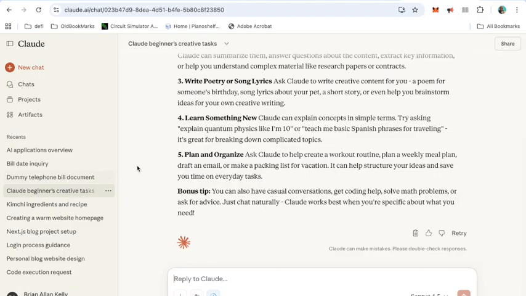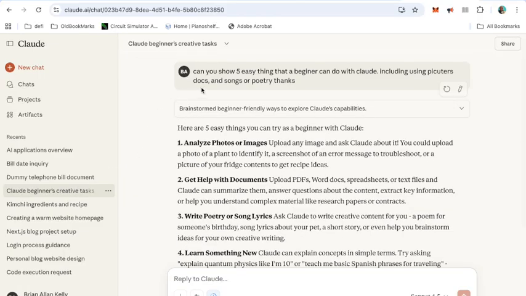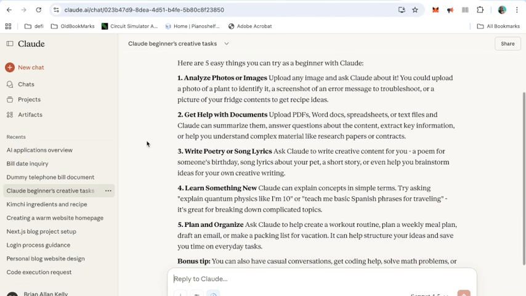I'll click into one. This is the one I asked. If you go up the top here, you can see what I asked: can you show 5 easy things that a beginner can do with Claude, including using pictures, docs, and songs or poetry things? So that's what I asked it, and this was its response.